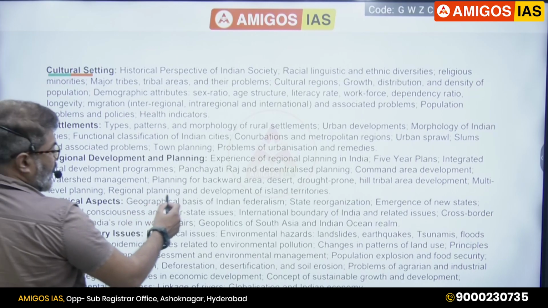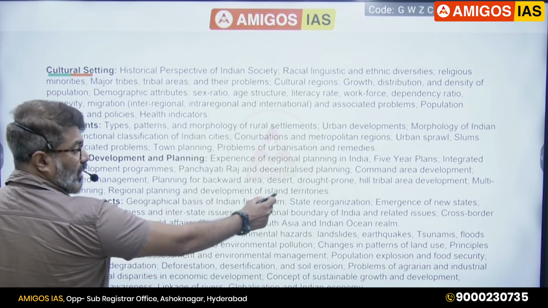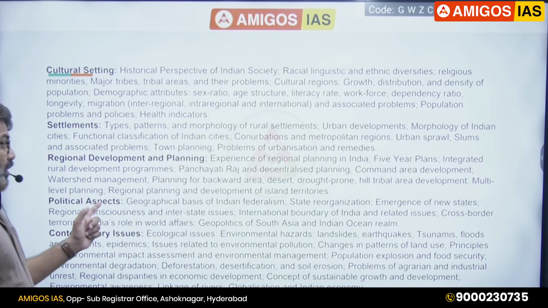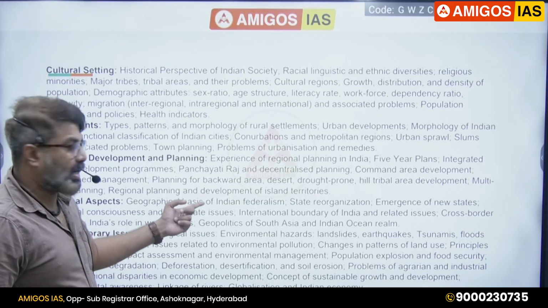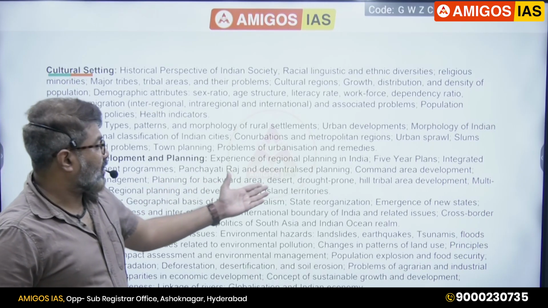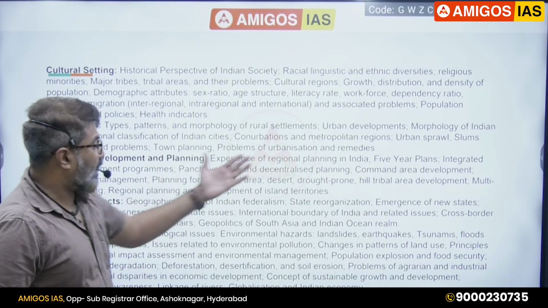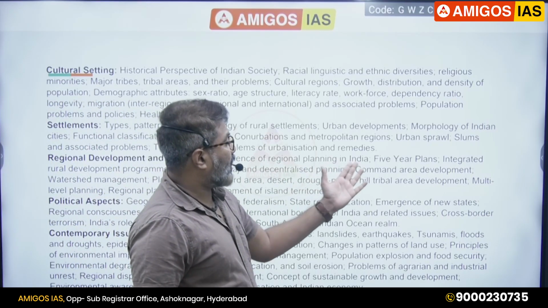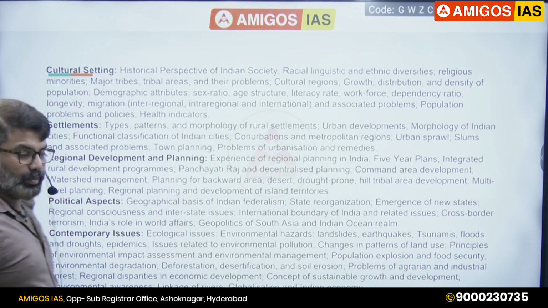Okay. So see, planning, regional development and planning. Regional planning and development of island territories like Lakshadweep, Andaman, Nicobar. Hill area development program. Multi-level planning. We have to talk about Panchayat Raj basically. 73rd and 74th Constitutional Amendment Acts we have to read. Planning for backward areas, desert, drought prone, command area. Panchayat Raj and decentralized planning. Rural development programs. Experience of regional planning in India. 5-year plans. Polity again.